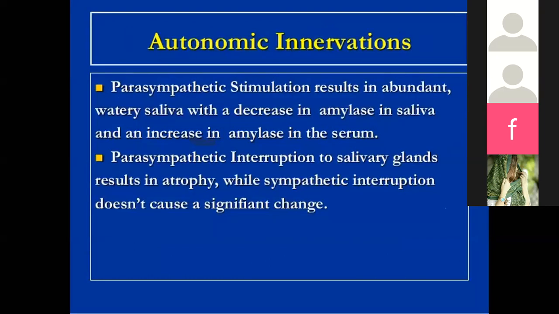Now, nerve supply: it is the autonomic nervous system. It consists of parasympathetic stimulation, which produces watery saliva with a decrease in amylase in saliva and an increase in amylase in the serum. Parasympathetic interruption to the salivary gland results in atrophy, while sympathetic interruption does not cause a significant change.